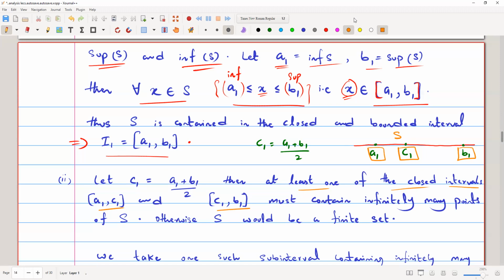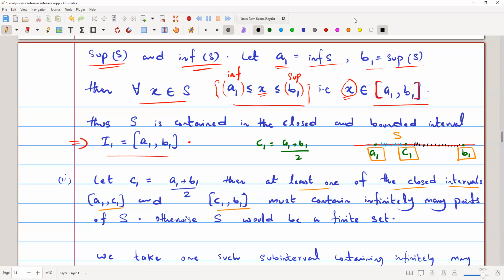If we assume that we have some finite elements in one part of this set, then obviously we will have infinite elements in the other part. So this is obvious because we cannot count the elements of an infinite set.